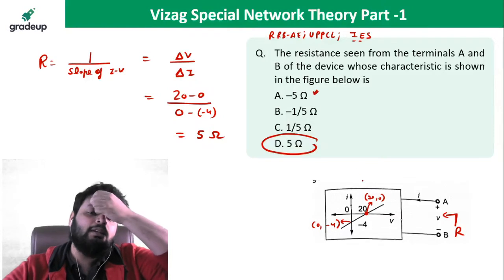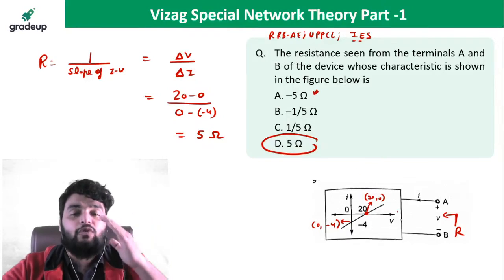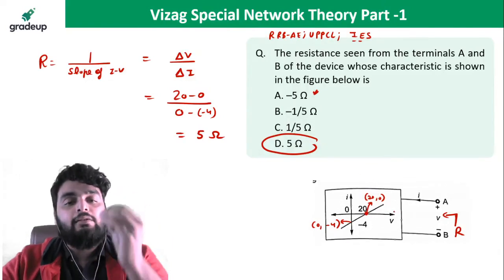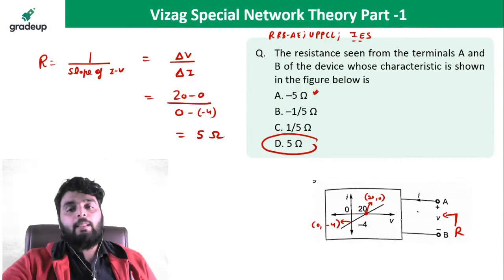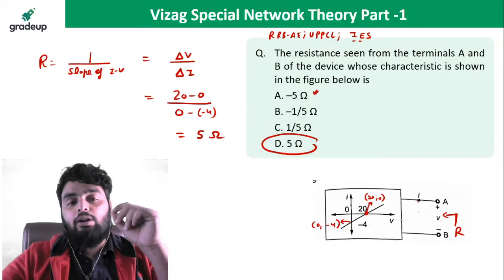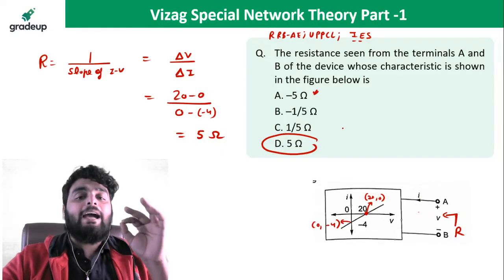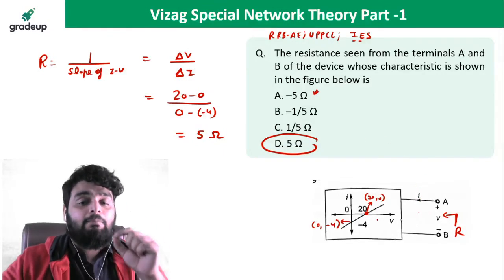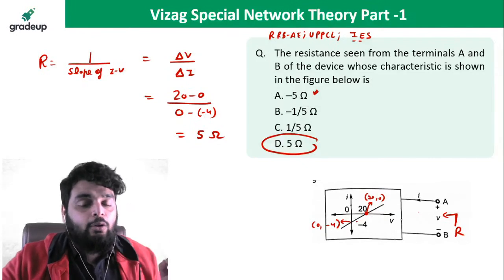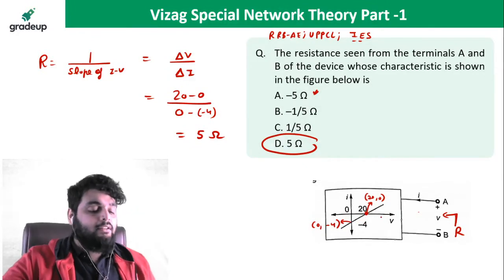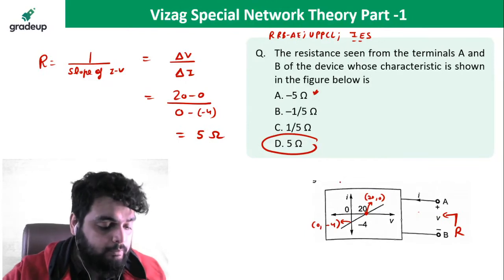But think about this. This is a straight line whose slope is increasing, and the slope is positive here. Negative resistance can also come, that's not the problem. Okay, -5 ohm can become, but for this question you can see the slope is increasing. The graph is increasing. Okay, good.